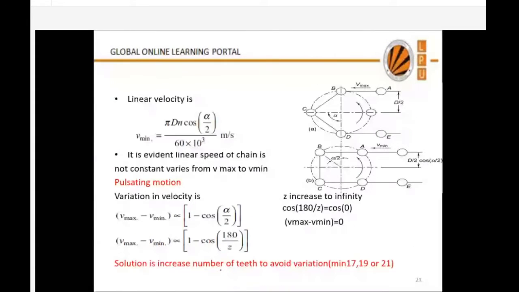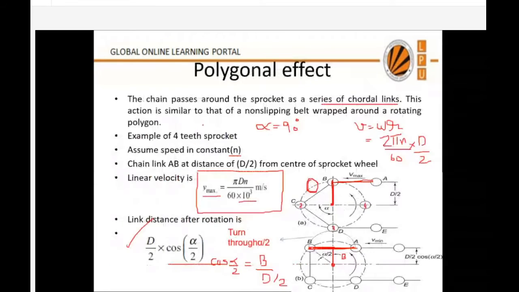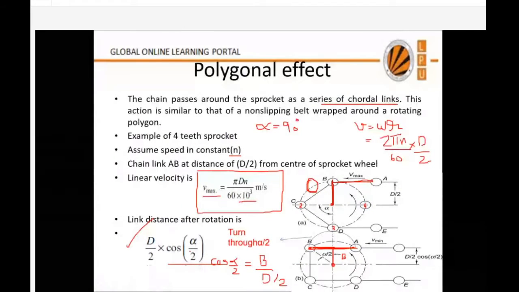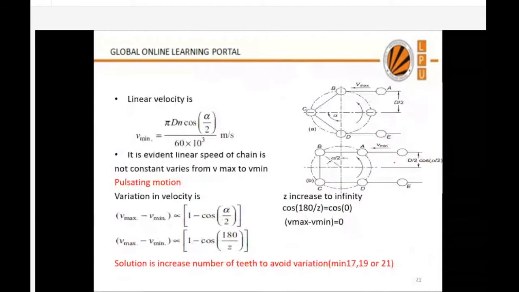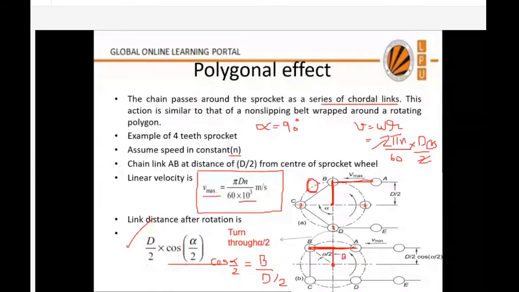So what will be the velocity of that link? That will be pi dn. 2 pi n remains same, 2 pi n by 60 into this distance, D by 2 cos alpha by 2. So you can see 2 and 2 will be cancelled. So it will be pi dn cos alpha by 2 into 60. Okay, so this will be the minimum velocity. Now maximum will be this much when the link is at maximum distance. Now it has been observed that this distance will be minimum when the angle is half of the pitch angle. So velocity will be minimum now. So V minimum will be pi dn cos alpha by 2.